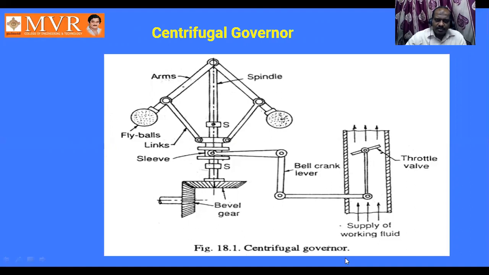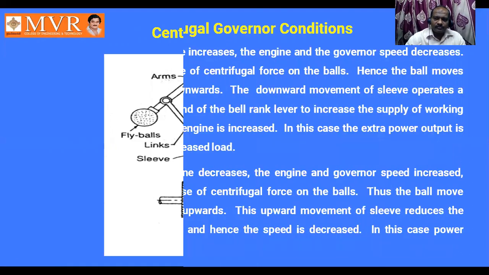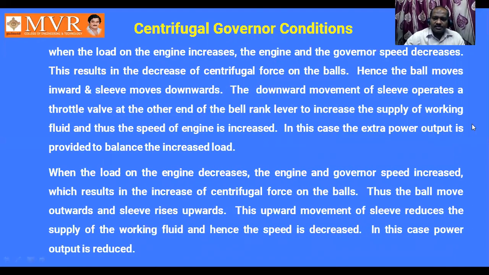At this stage, to maintain the speed, we have to supply more energy, that is fuel. Thereby, we are able to compensate the decrease in speed that happened due to load. So let's have this one. In this case, extra power output is provided to balance the increased load.